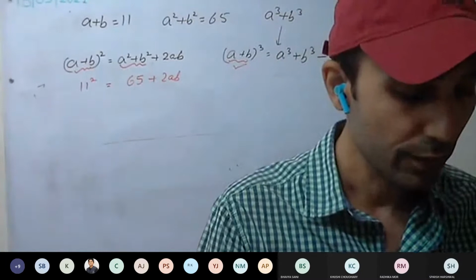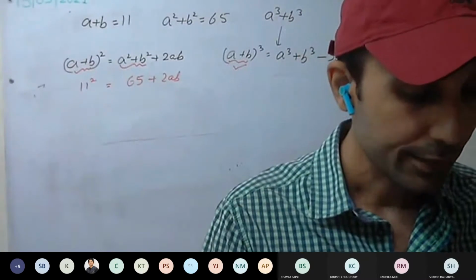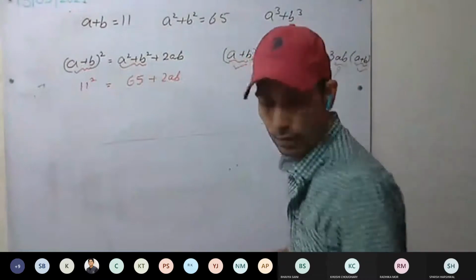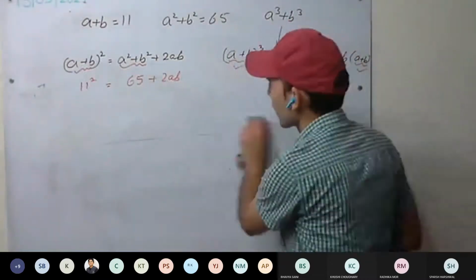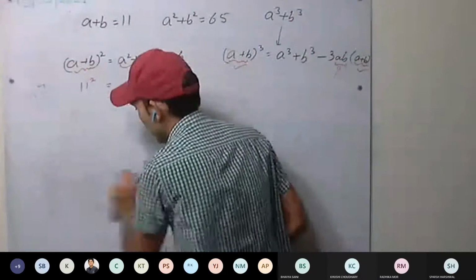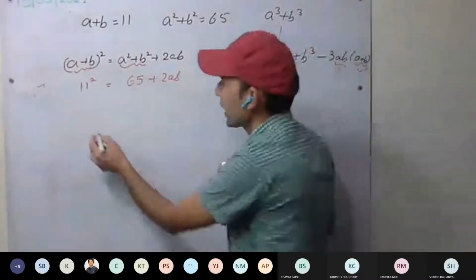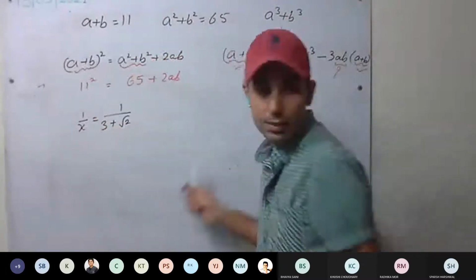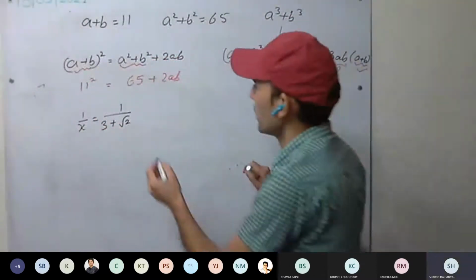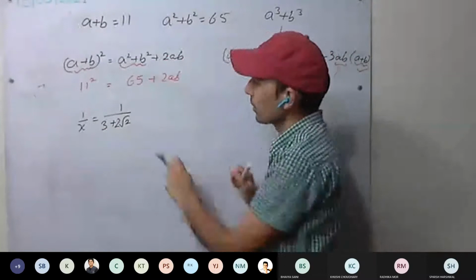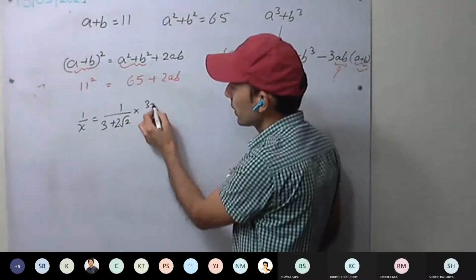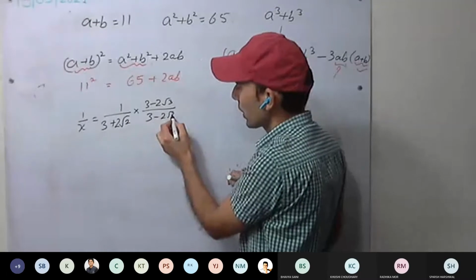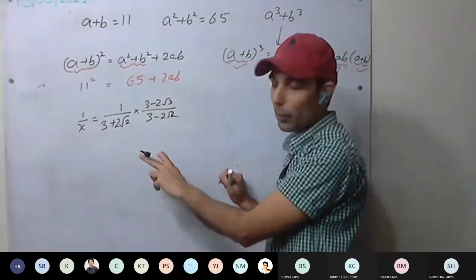Now see 8th question. 8th question you can solve yourself. x is given 3 plus 2 root 2. 1 upon x will be 1 upon 3 plus 2 root 2. Now rationalize this one. 3 minus 2 root 2. You get the answer for 1 upon x.